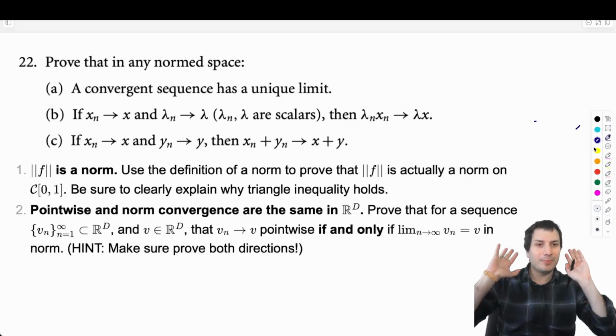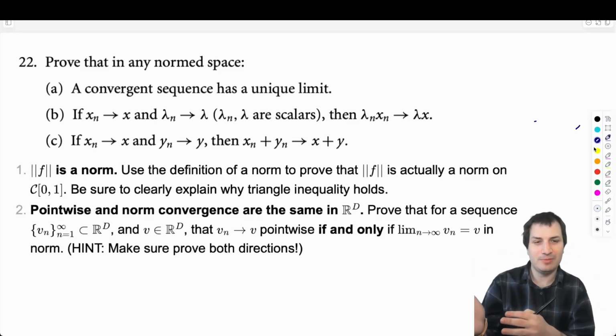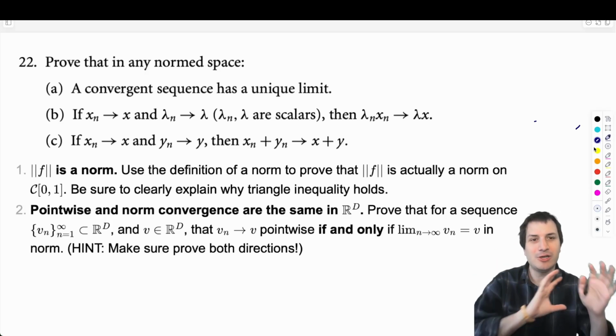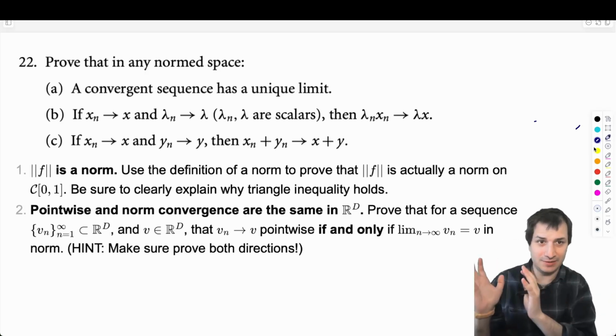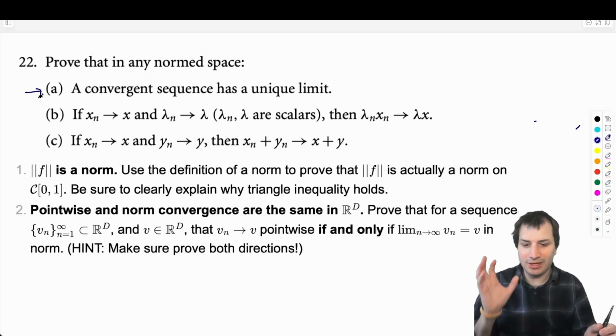Okay, in this video, I'm going to practice proof writing. So I'm going to work on specific techniques. When you see these problems, how can you think about them and how can you convert ideas into nice proofs? And I'm just going to go through, I'm going to do this one about unique limits, this